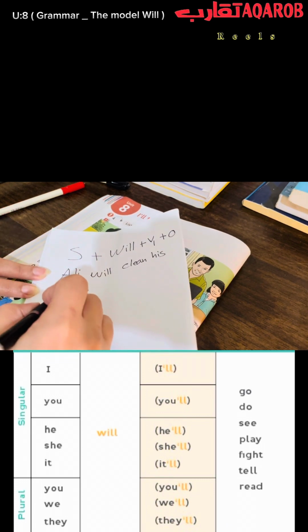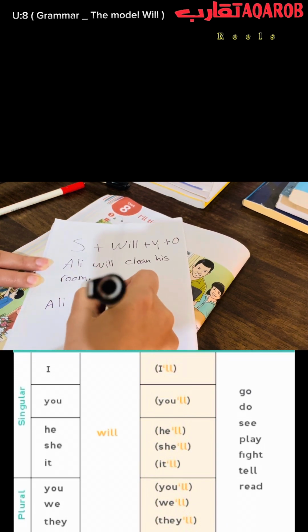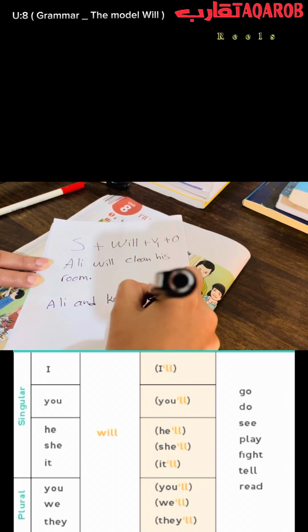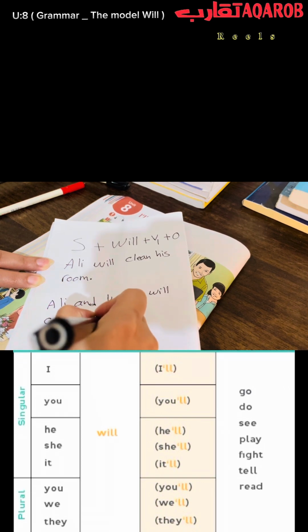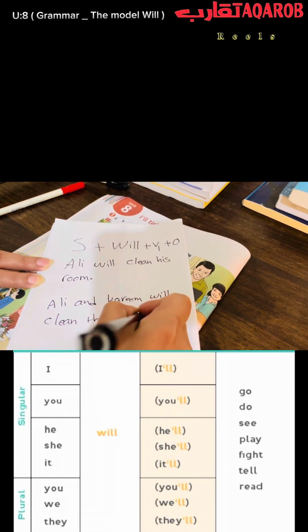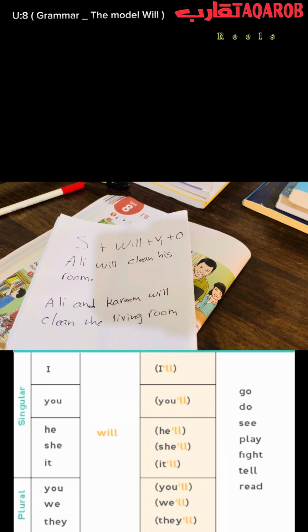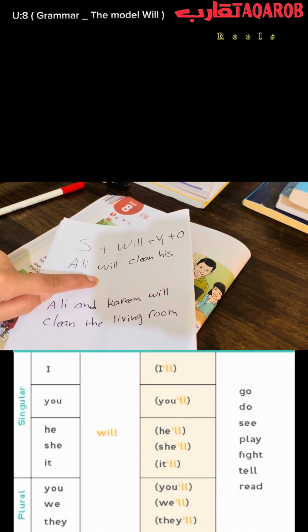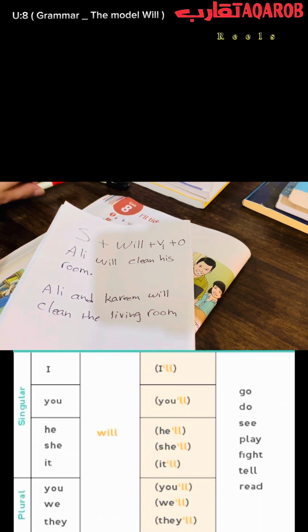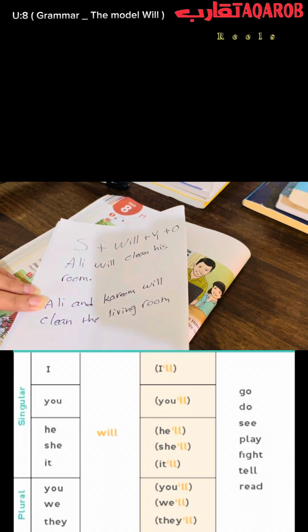If I want to say, for example, Ali and Kareem will clean the living room. You need to recognize here, if the subject is singular, I am adding will. The same thing if the subject is plural. So, my dear students, subject plus will plus verb 1 plus object.